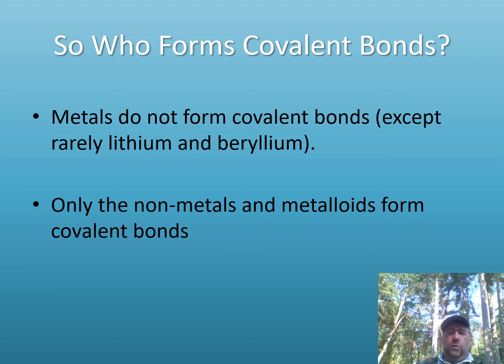So who can form covalent bonds? Well, let's talk about who doesn't. Metals do not form covalent bonds. The only exceptions to that are very rarely lithium and beryllium, but basically the rule of thumb with this is metals, no covalent bonds. Metals are going to form ionic bonds. Only nonmetals and metalloids can form covalent bonds.